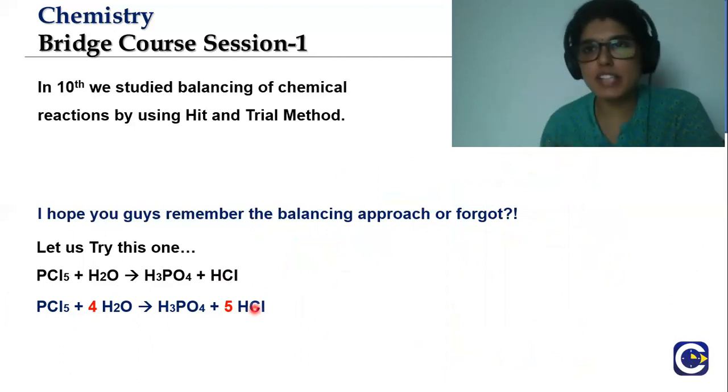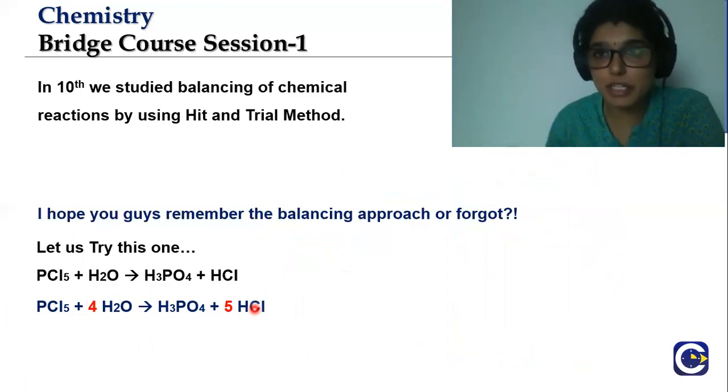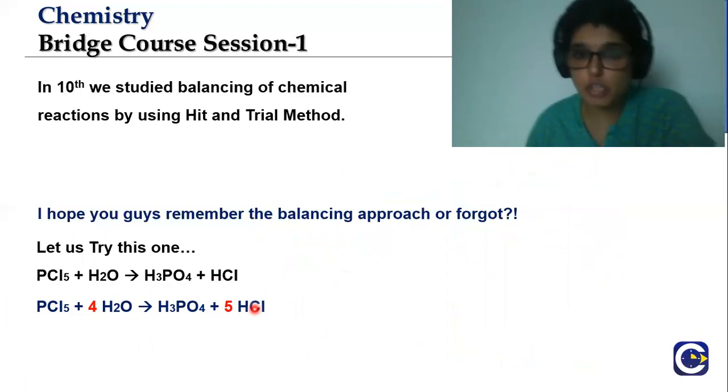So this is how we balance using the hit and trial method. I have to go from phosphorus to chlorine to hydrogen to oxygen. If something is again multiplying, I have to change everything. That is how we do it.